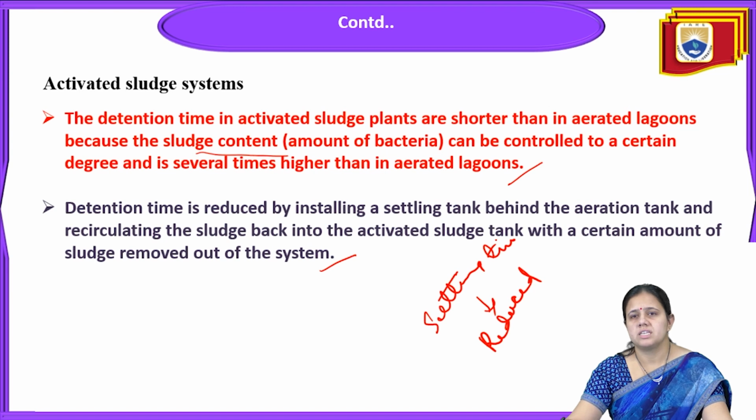So this is called the detention time. It will be reduced by installing a settling tank behind the aeration tank and recirculating the sludge back into the activated sludge tank, with a certain amount of sludge removed out of the system.